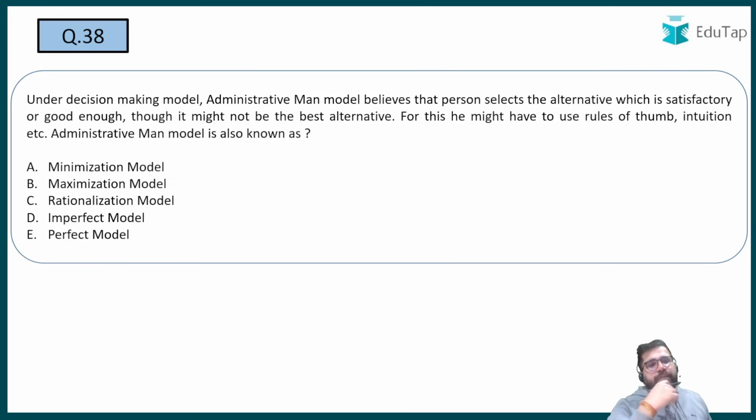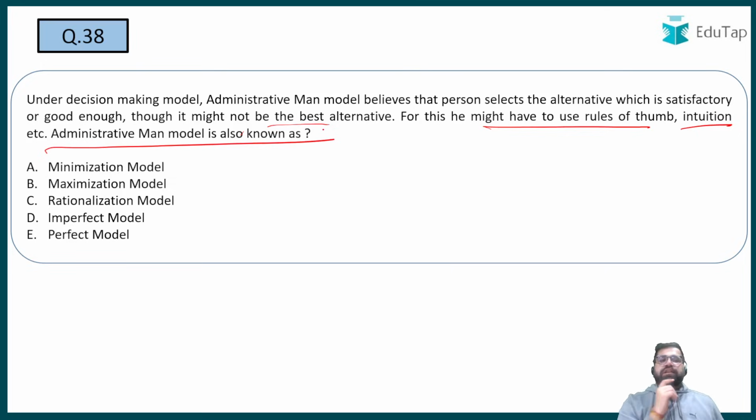Under decision making model, administrative man model believes that the person selects alternative which is satisfactory or good enough, although it might not be the best alternative. For this, he might have to use rule of thumb, intuition. Administrative man model is also known as what? Administrative man model is also known as, I would say what? Rationalization. Maximization model is known as economic man model.